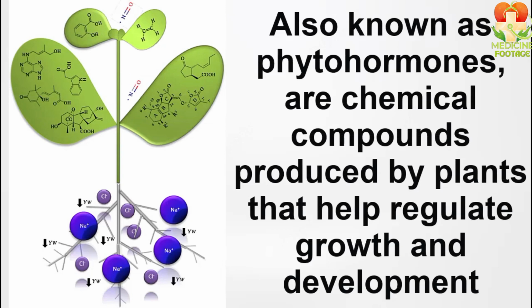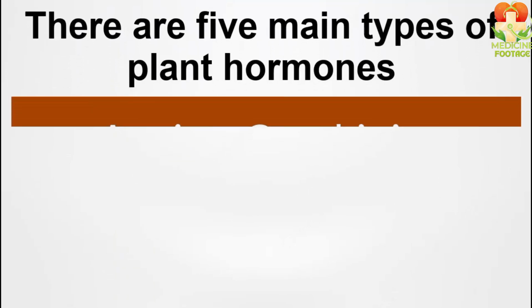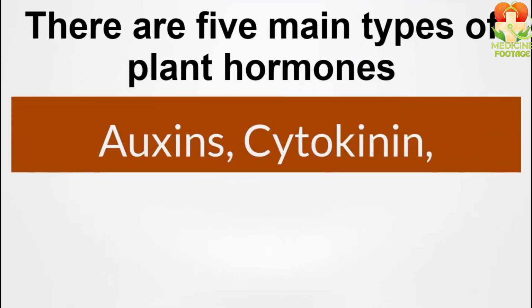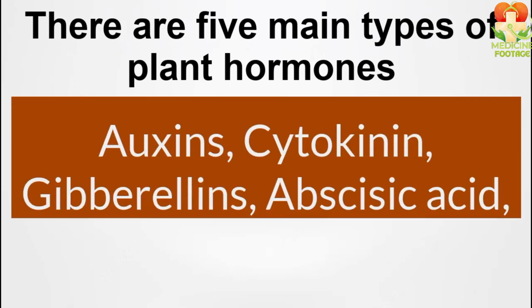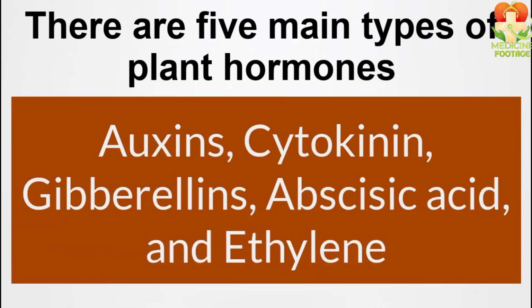Now, what are these phytohormones? Phytohormones are such chemical compounds that plants produce for their growth and development. Students, these plant hormones are of 5 types. Number 1 is auxin. Number 2 is gibberellin. Number 3 is cytokinin. Number 4 is abscisic acid. And number 5 is ethylene. These are the 5 plant hormones.